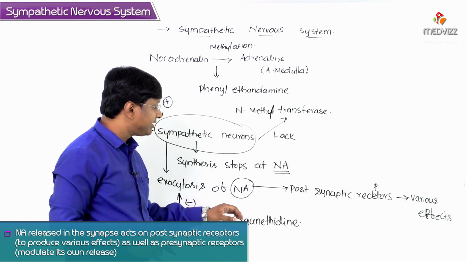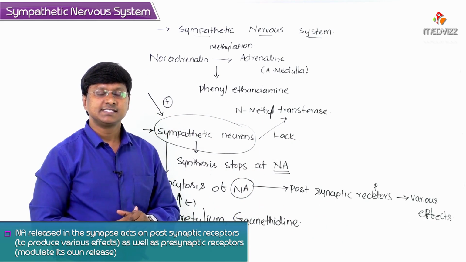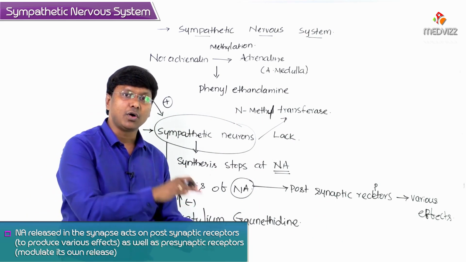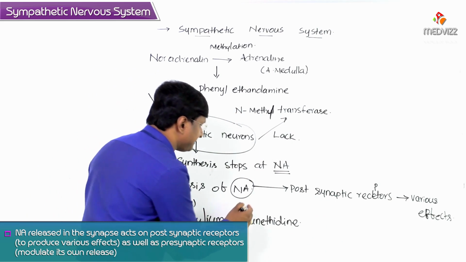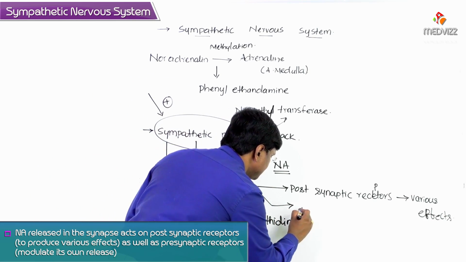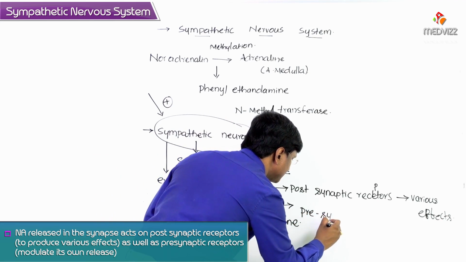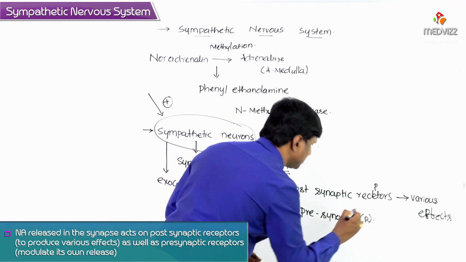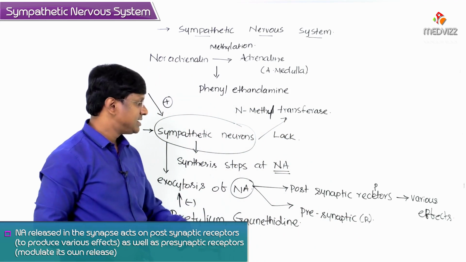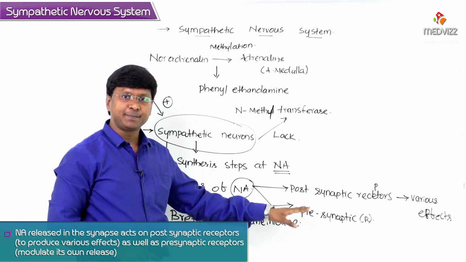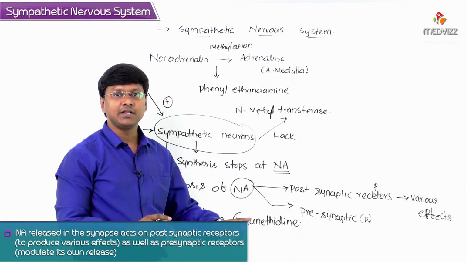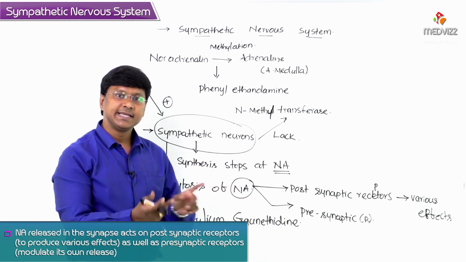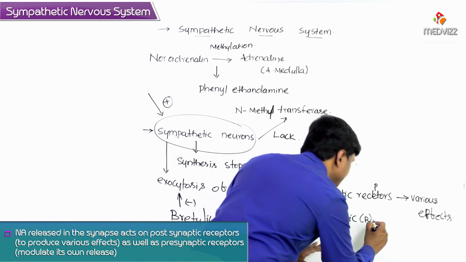Now this noradrenaline released from the synaptic nerve terminal will also act on the presynaptic receptors. By acting on the presynaptic receptors, the noradrenaline will modulate its own release.